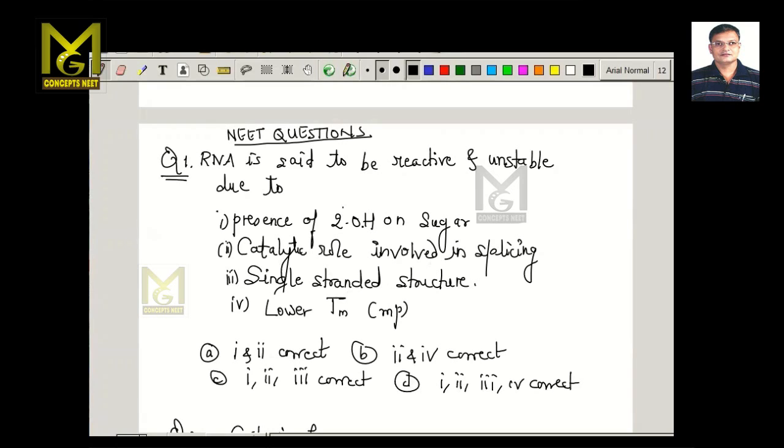Yes, this is 2-OH, it is reactive because of this, and so it is degraded by the enzymes. Catalytic role, therefore it is also one of the reasons of reactivity. Single-stranded structure, therefore it is unstable, and lower temperature, that is Tm, the melting point, also is responsible for instability of RNA. So all these are correct. So the answer would be D in this case.